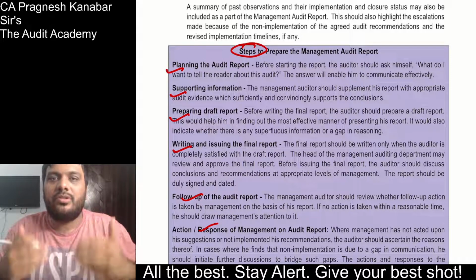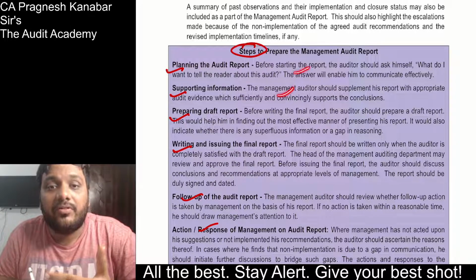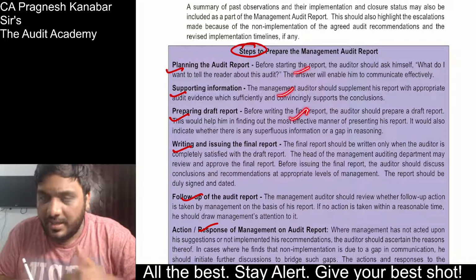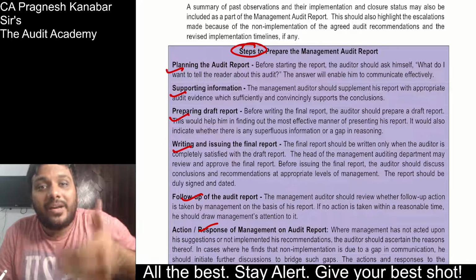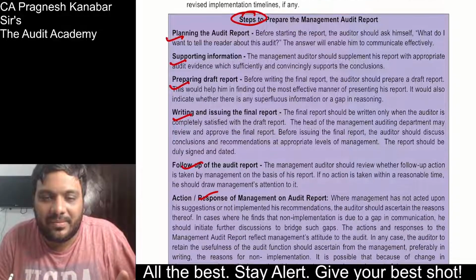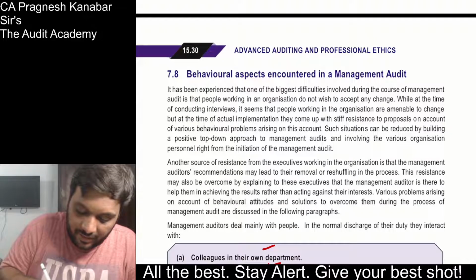So steps should sound like steps. First, plan what you want to write in the report, gather all the supporting information, draft the report. All right, discuss the draft, issue the final report, and take a follow-up. It should sound like steps. All right, steps to prepare a management audit report. Okay, now one of their favorite